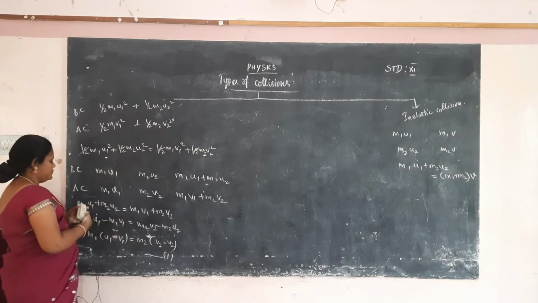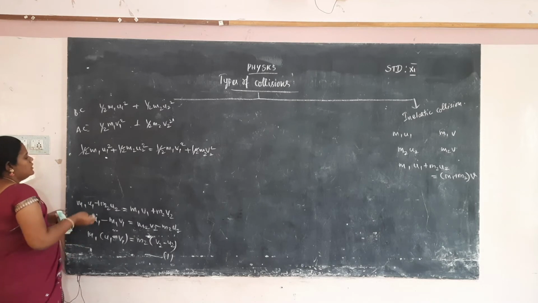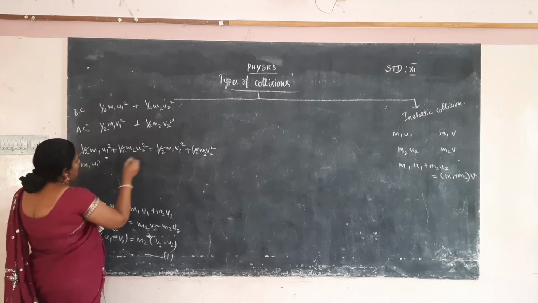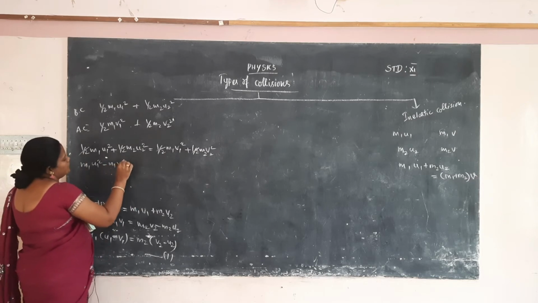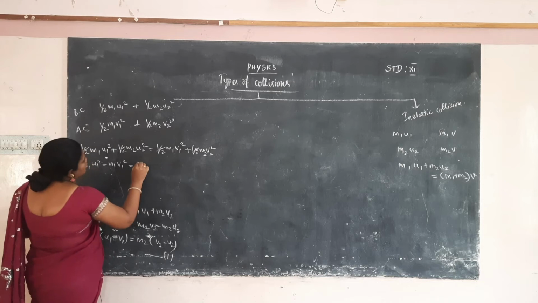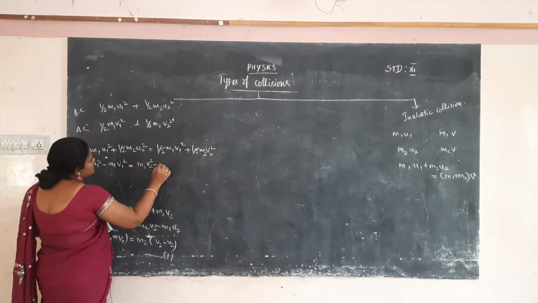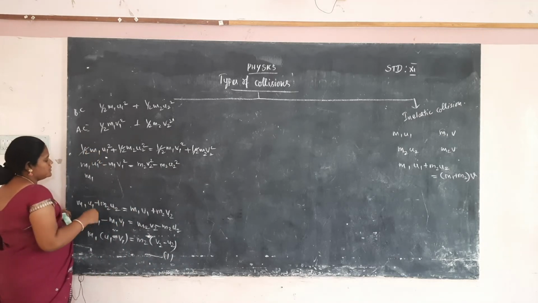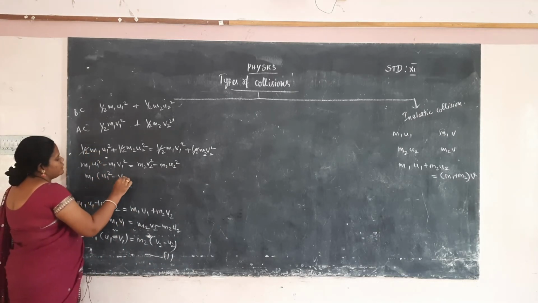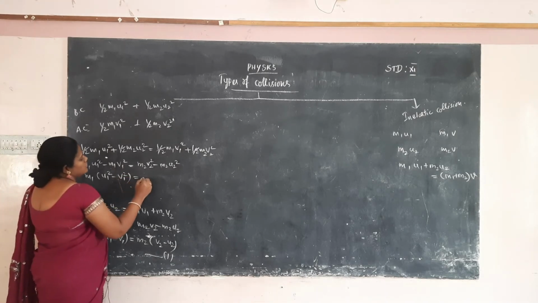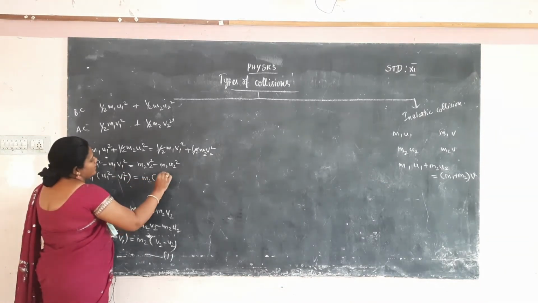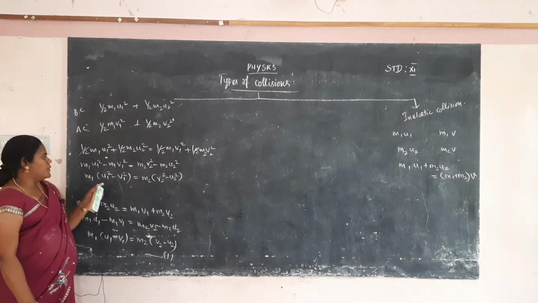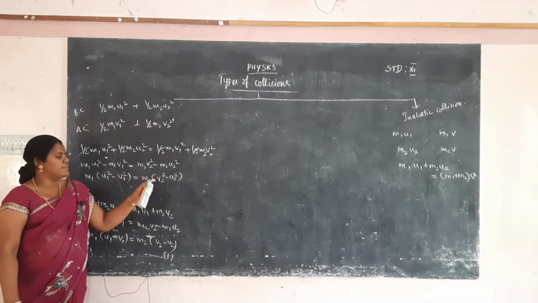Now, m1 terms will be taken to one side, so m1 u1 square minus m1 v1 square is equal to m2 v2 square minus m2 u2 square. Taking m1 as common, u1 square minus v1 square is equal to, taking m2 as common, v2 square minus u2 square. Clear? So m1 into u1 square minus v1 square is equal to m2 into v2 square minus u2 square.